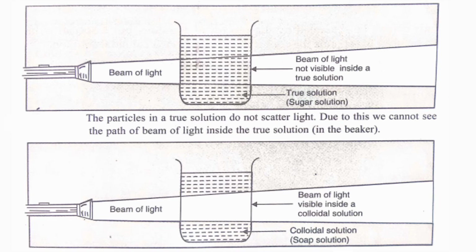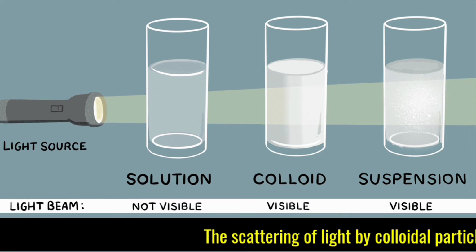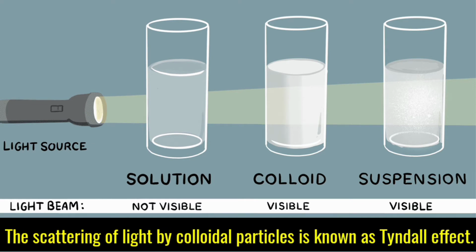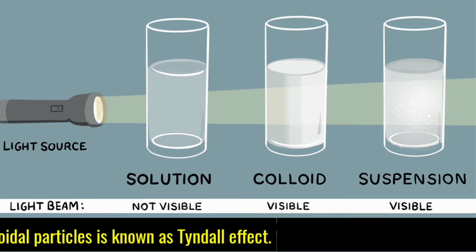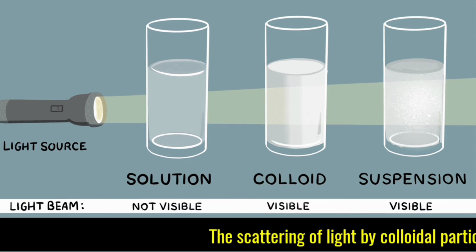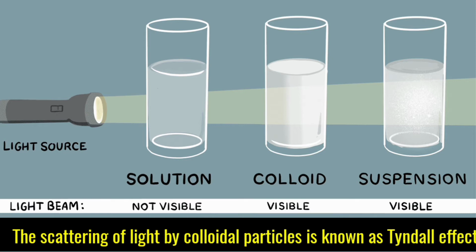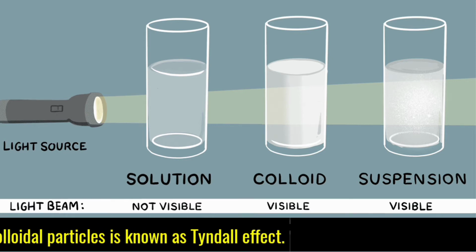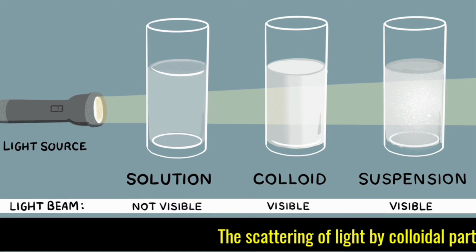So dear students, here the scattering of light by colloidal particles is known as Tyndall effect. The scattering of light by colloidal solutions tells us that the colloidal particles are much bigger than the particles of a true solution, and hence colloidal solutions are not true solutions.